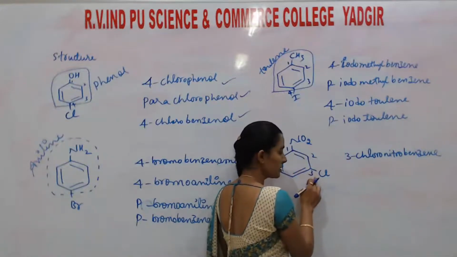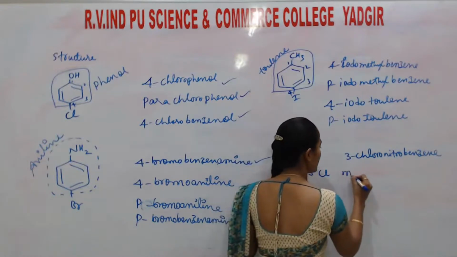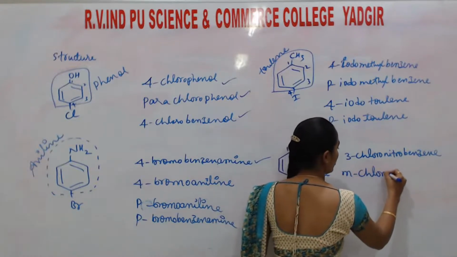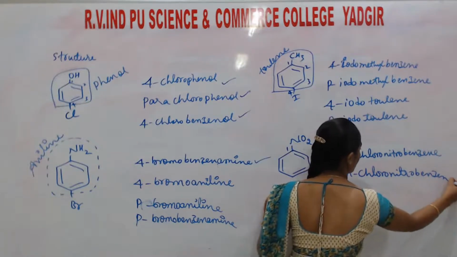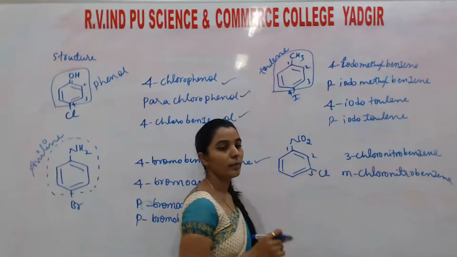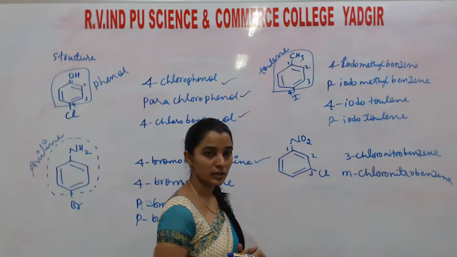With respect to this, which position is it? This is one, this one is meta. So that is meta-chloronitrobenzene. Means nitro and chloro are at the meta position to each other.